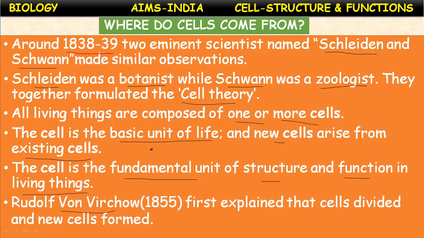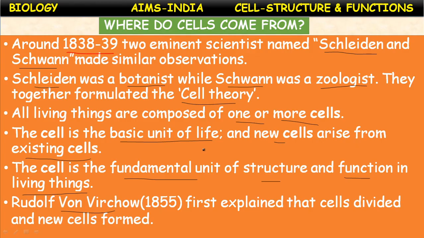According to the cell theory, all living organisms are made up of basic structural units called cells. Second, all living organisms are made up of basic functional units called cells. And the new cells arise from the pre-existing cells. These are the three main postulates of the cell theory, also called cell doctrine.